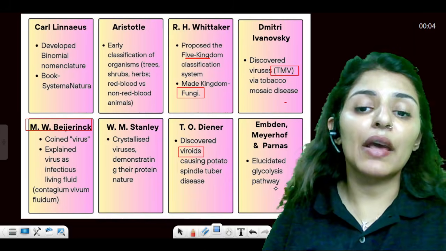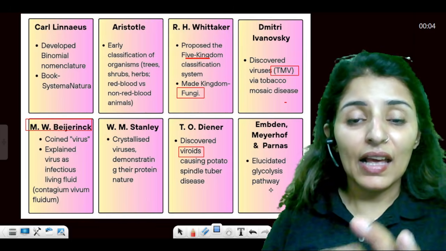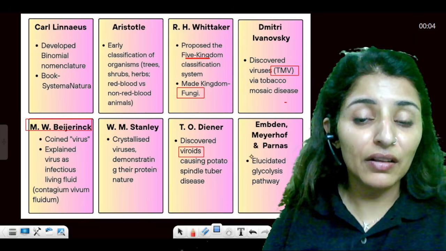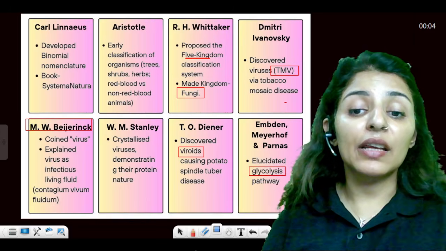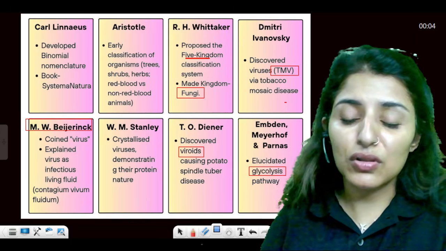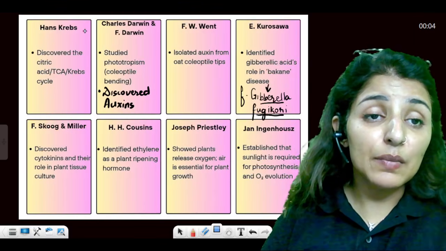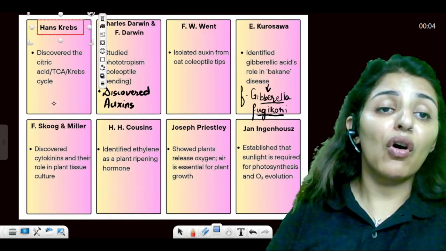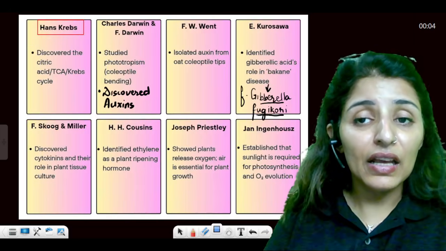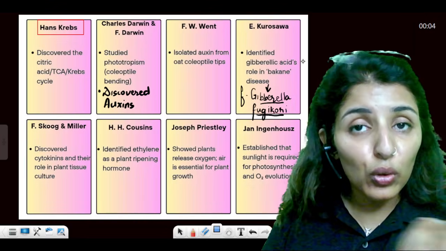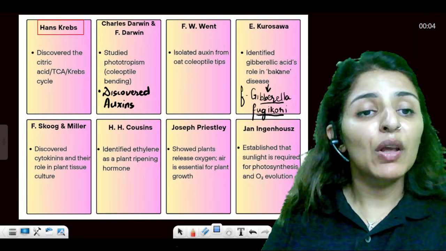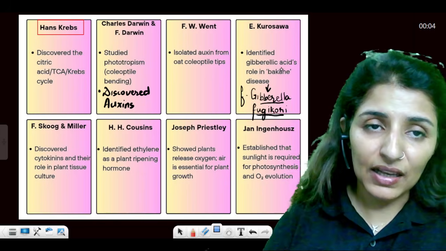Then Embden, Meyerhof, and Parnas, EMP. These three people together elucidated the glycolytic pathway. That is why glycolysis is also known as EMP pathway. Moving on to Hans Krebs. Hans Krebs is known for the discovery of Krebs cycle. He described the whole cyclic process of Krebs cycle, also known as TCA cycle or citric acid cycle.